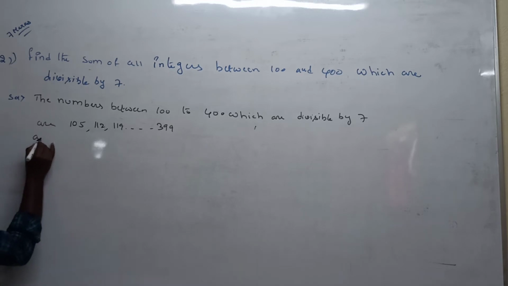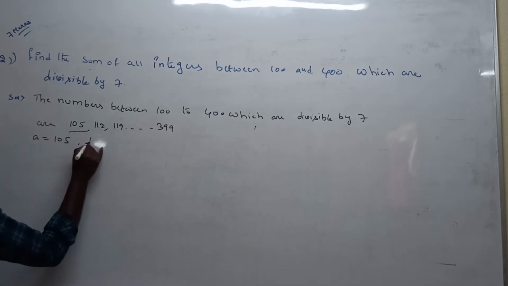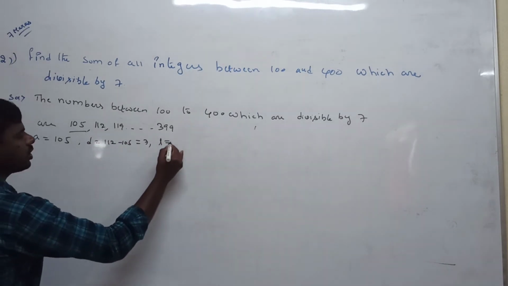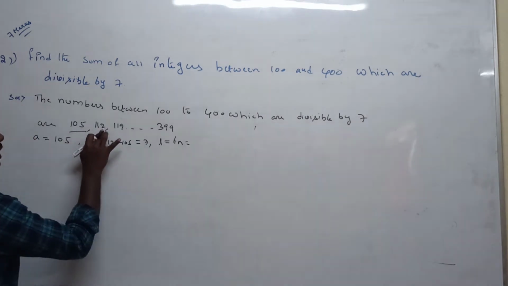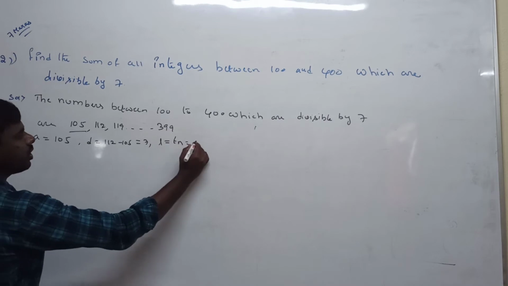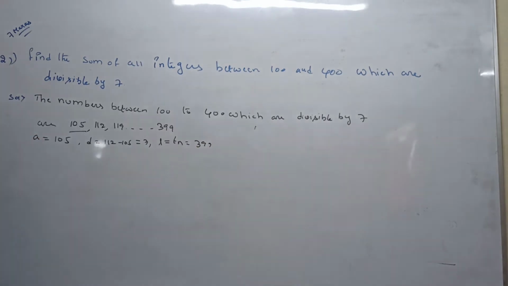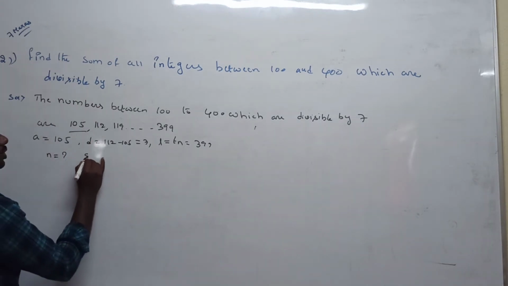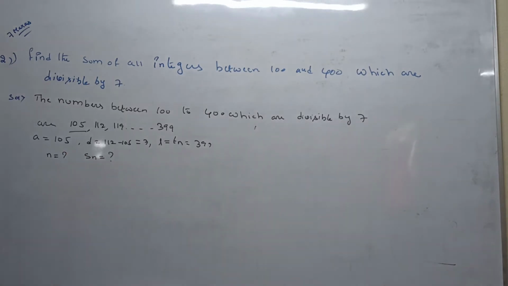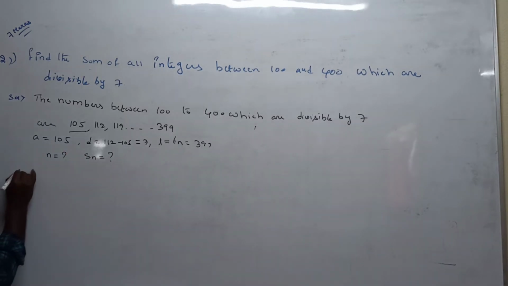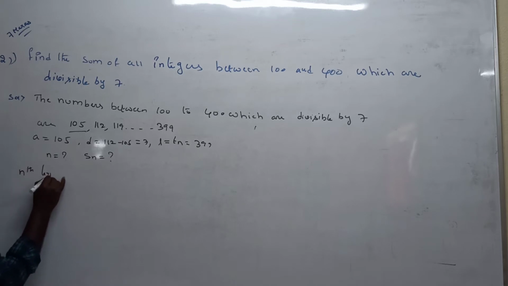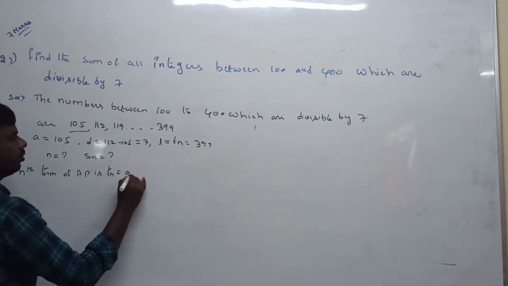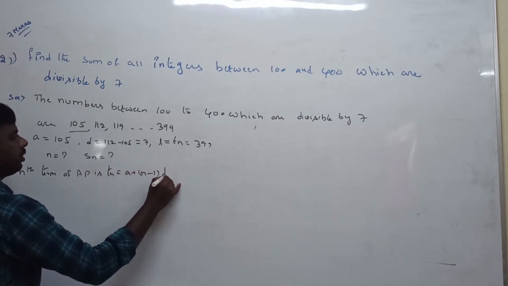Now what is the first number? a, the first term, is 105. d is the common difference, any term minus the previous term, which is equal to 7. l is the last term, also the nth term. First term, second term, third term, nth term. The nth term they have given is T399, but how many numbers are possible, you don't know. Thus we need to find the number of terms. Next they are asking the sum of integers, meaning we need to calculate the sum. So to calculate the n value and the S value, first you apply the nth term of the arithmetic progression: Tn is equal to a plus n minus 1 into d. What is the nth term value?